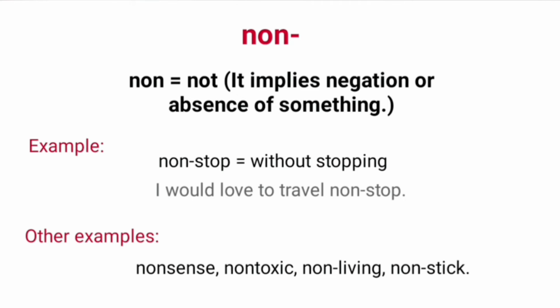Non means not. It implies negation or absence of something. Example word with prefix non is non-stop. It means without stopping. I would love to travel non-stop. Other example words are nonsense, non-toxic, non-living, non-stick.